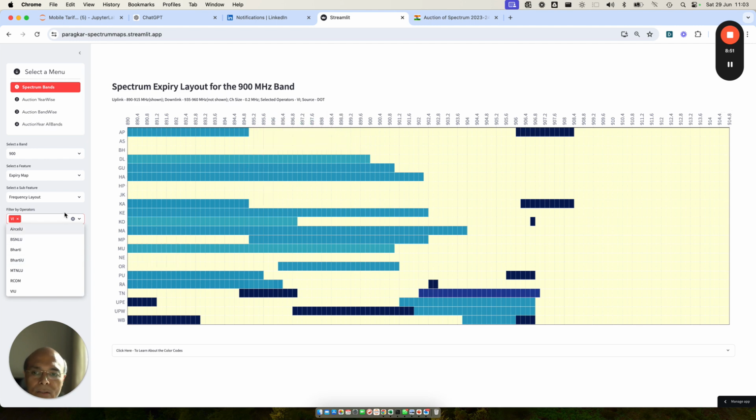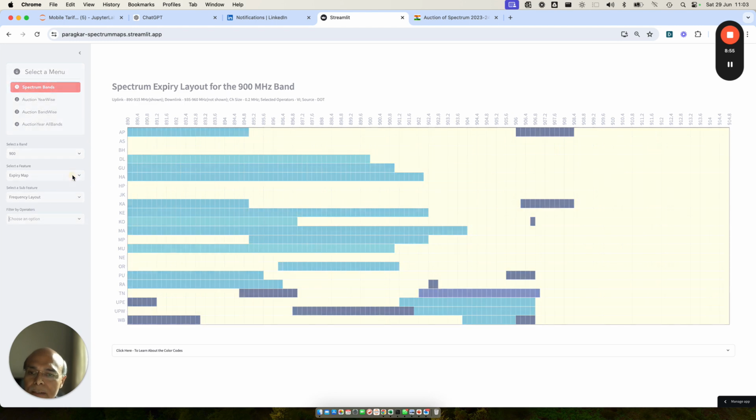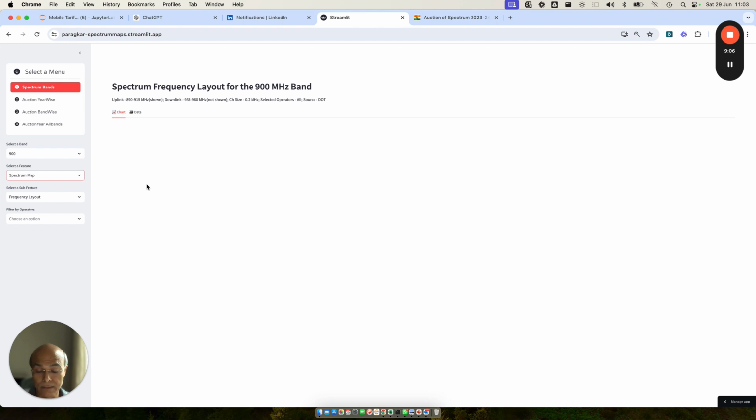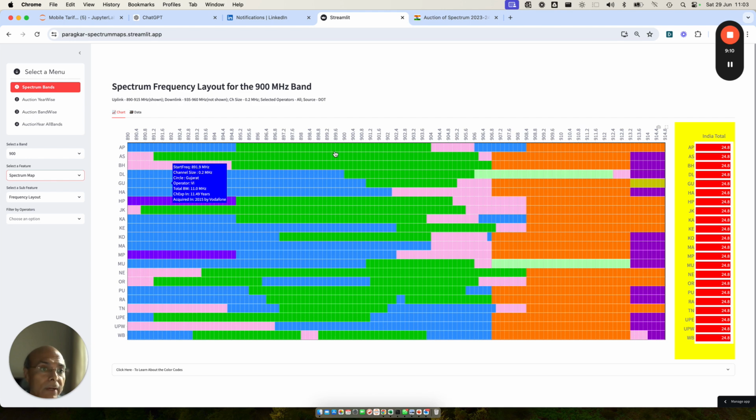So rather than going into this, let me just do a frequency map here, because that will give a better picture. Rather than looking at this in this manner, let's look at it visually. I'll go circle by circle for VI, because VI is going to be pretty important to understand how they will be able to align their spectrum.